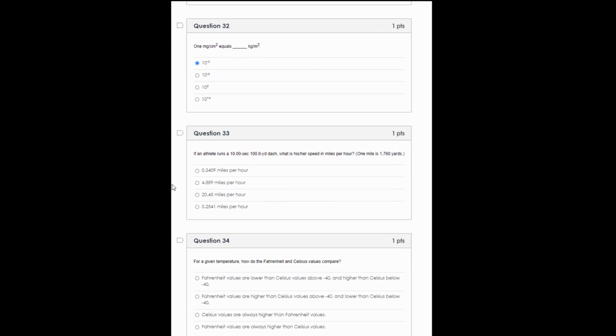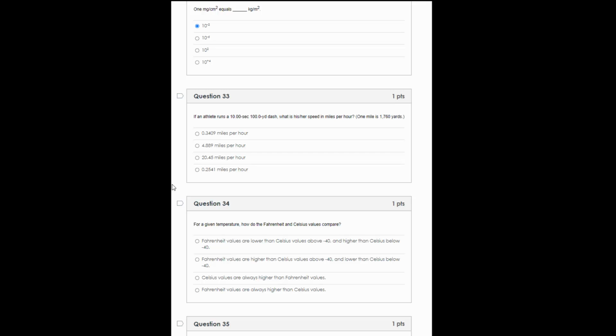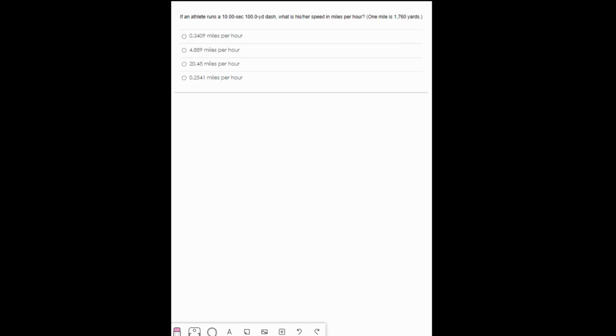If an athlete runs a 10-second 100-yard dash, what is his or her speed in miles per hour if 1 mile is 1,760 yards? So we have another dimensional analysis problem. We have 10.00 seconds. Miles per hour is what we're looking for. So we're going to start with yards. 100.0 yards in the numerator in 10.00 seconds. We want to end up with miles per hour.